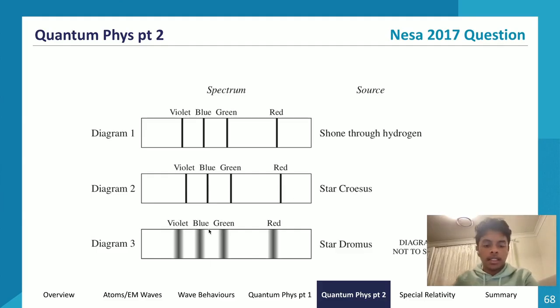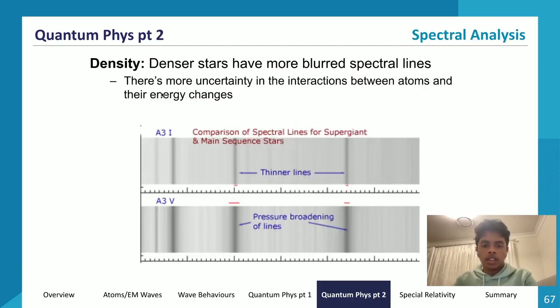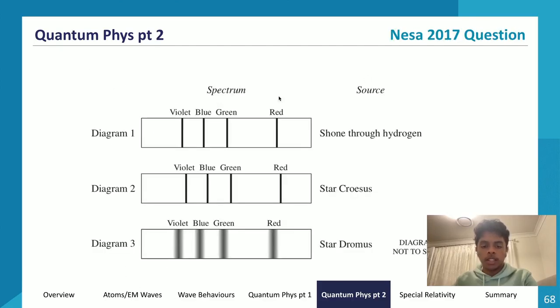What's another thing that I can see? Well, if I look over here, it's quite blurry, right? And what does this blurriness indicate? Well, it indicates the density of the star. Denser stars have more blurred spectral lines. So let's compare the blurriness of diagram 2 to diagram 3. Diagram 3 is a lot more blurry than diagram 2. What does that mean? It means star Dromis is a lot more dense than star Croesus.